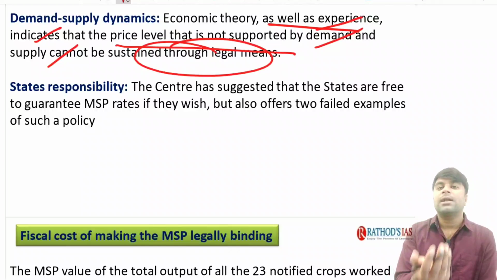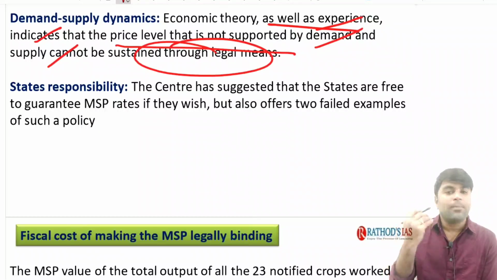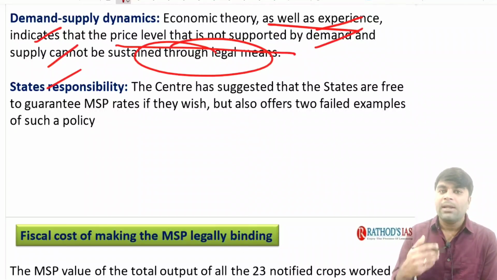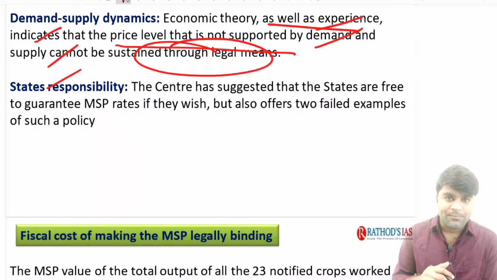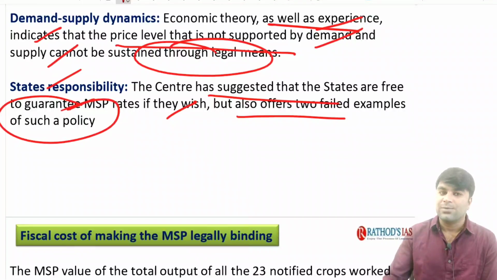If there is a continuous and greater demand for a particular good, the demand ensures the price for that good, right? This is what the demand theory says in economics. But it is not absolutely applicable in our case. This is the main hurdle in providing a legal backing. Now, the Center has suggested that states are free to guarantee MSP if they wish, but also offers two failed examples of such policy. The Center has given a free hand to state governments to announce MSP and they can guarantee the MSP in their states, right?